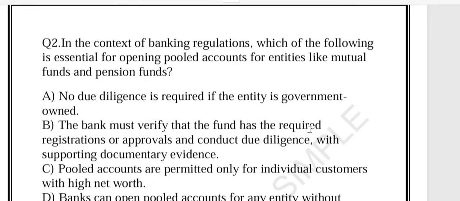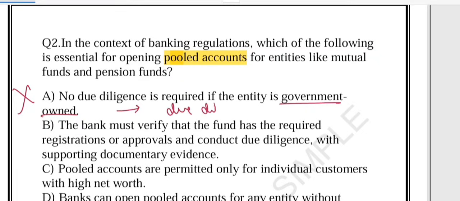So this question revolves around the pooled entity, right? So what do you think about the options? Let's talk in the context of banking regulation. We are talking about the pooled account. This is our center of gravity. Now first of all, option A is wrong. Why is it wrong? Because even if the entity is government backed, the bank must do due diligence. Due diligence is very much necessary. Suppose a state pension fund applies for a pooled account, the bank still has to verify the documents and check registration. There are no shortcuts. So option A is wrong.